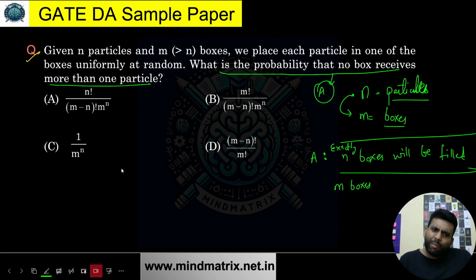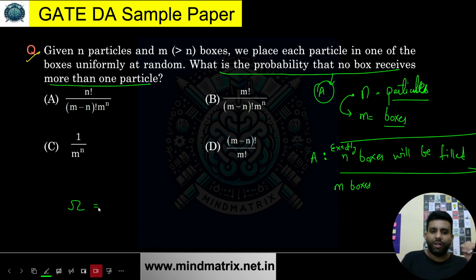So just think about the sample space, okay? Because for the probability, what do I need to find? We need to find the size of each set, the size of each event. So what is the size of the sample space going to be? In how many ways can I fill m boxes with n particles?